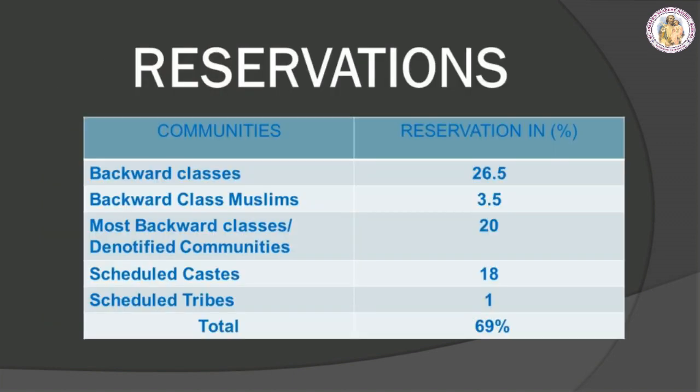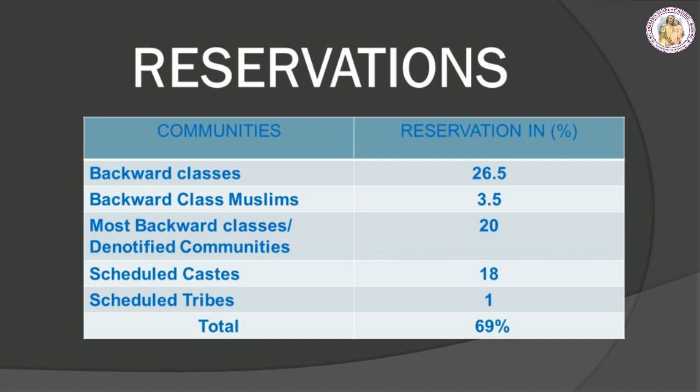Reservations. The following table gives us a very clear picture of the percentage of reservation for various communities by the government of Tamil Nadu. The state of Tamil Nadu provides 69% of reservation to these castes and communities. Backward classes 26.5, backward class Muslims 3.5, most backward classes or denotified communities 20, scheduled caste 18, scheduled tribes 1, totally 69.